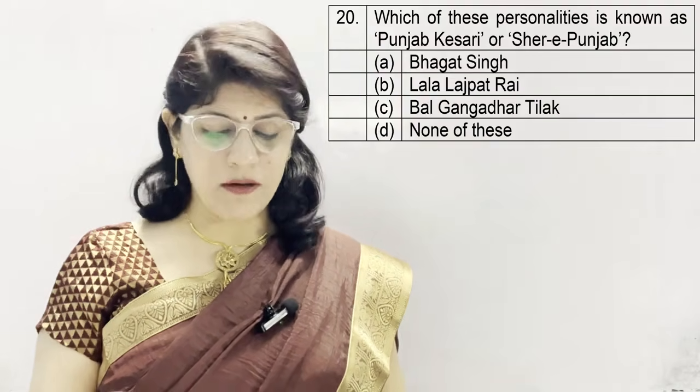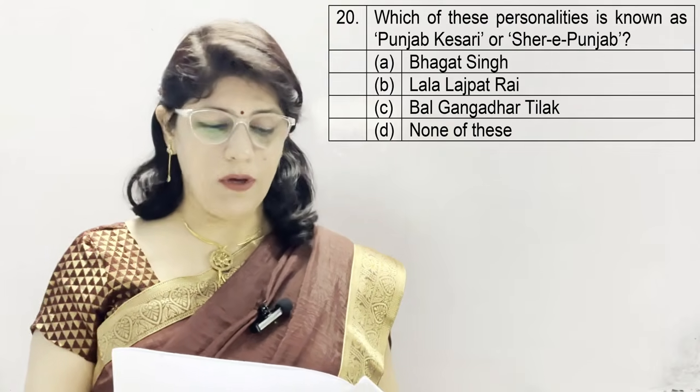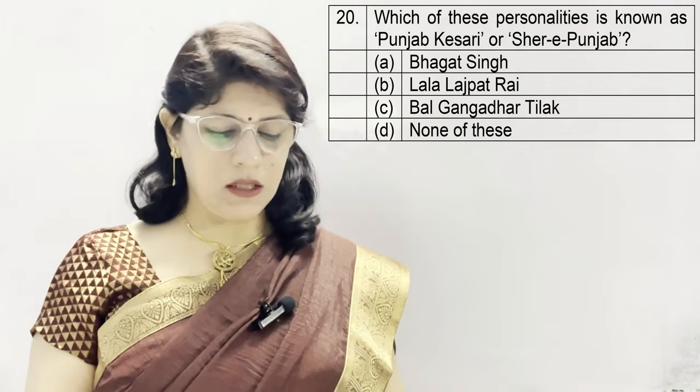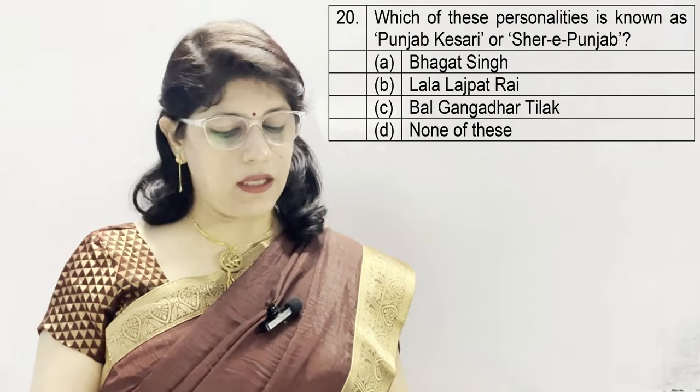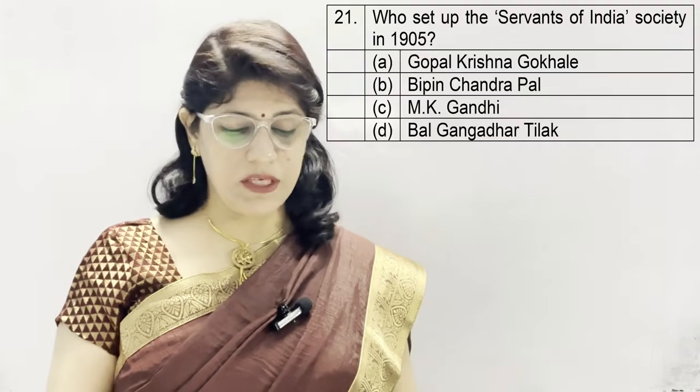Question number 20. Which of these personalities is known as Punjab Kesari or Sher-e Punjab? A. Bhagat Singh, B. Lala Lajpat Rai, C. Bal Gangadhar Tilak, and D. None of these. And the correct option is B, Lala Lajpat Rai.